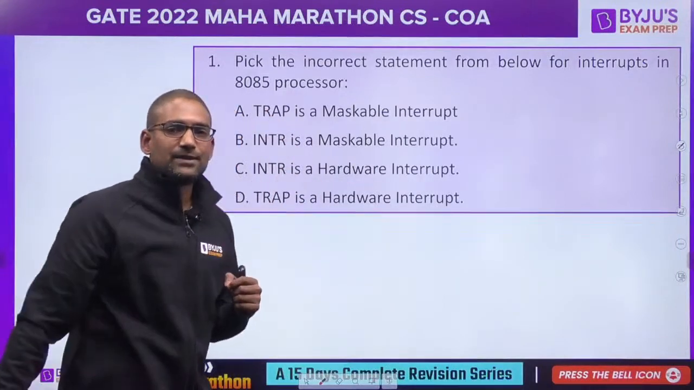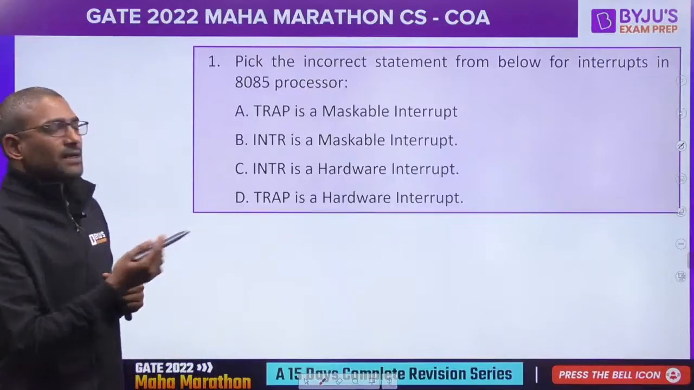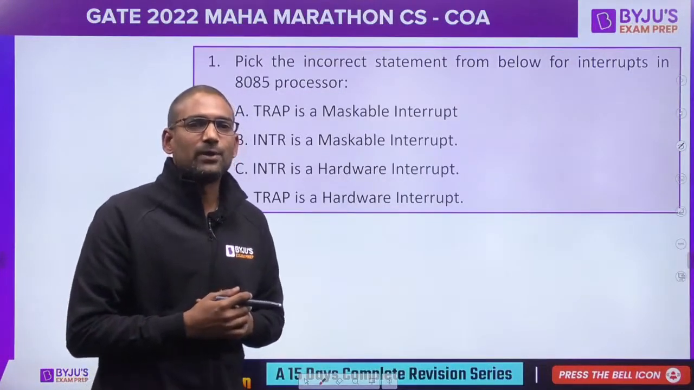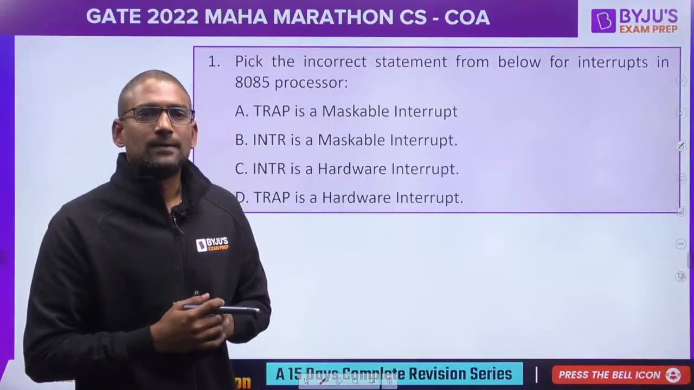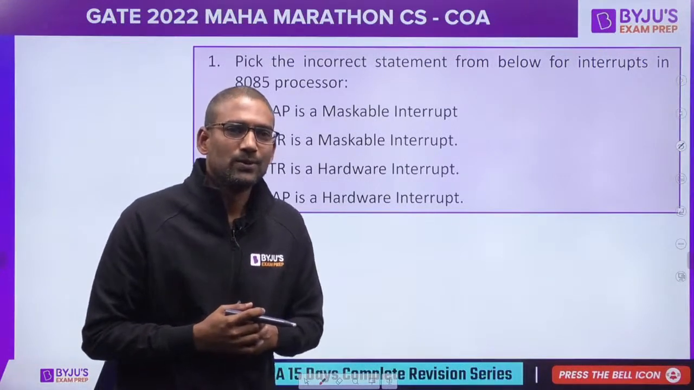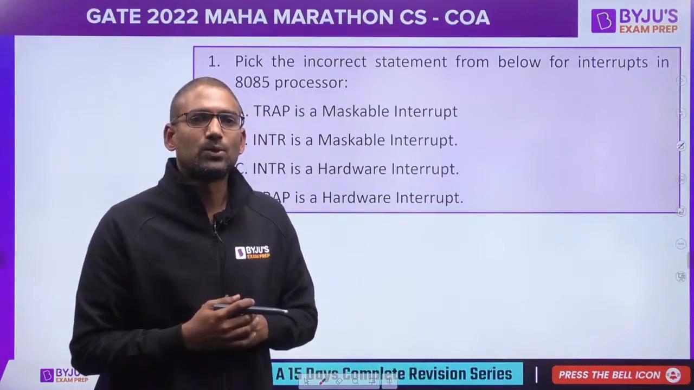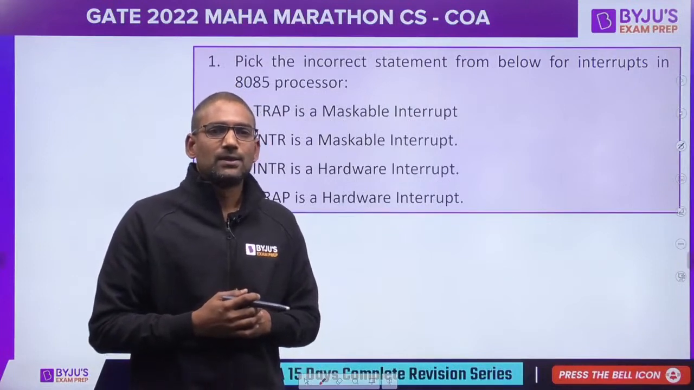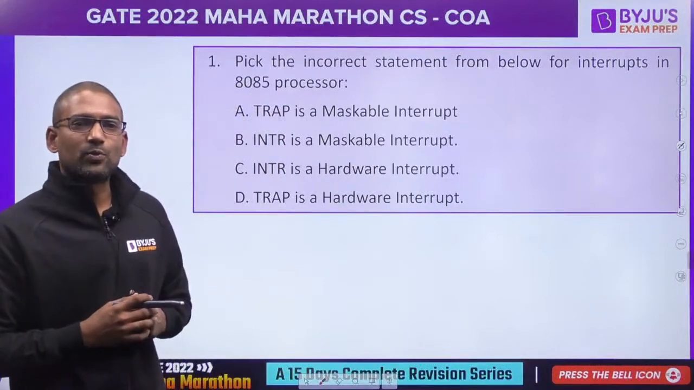Option A: Trap is a maskable interrupt. B: INTR is a maskable interrupt. C: INTR is a hardware interrupt. D: Trap is a hardware interrupt. So I want the response from everybody. It's not MSQ. Dilip, CS Learner, Navneet Kaur, Harshit Singh, Nishu Kumar, Rohan Kulkarni. So the majority is A. Of course, the majority here wins.